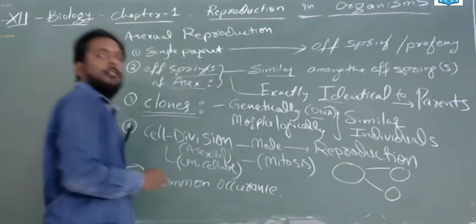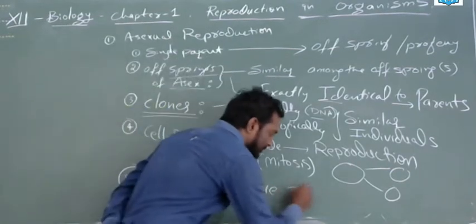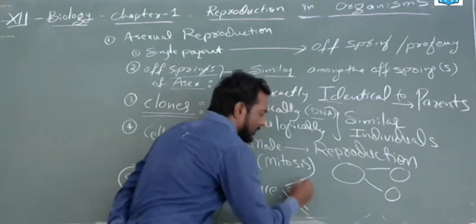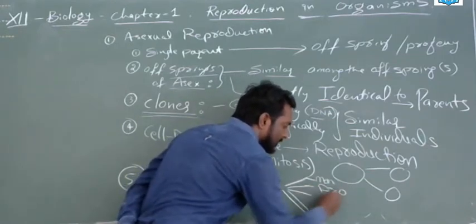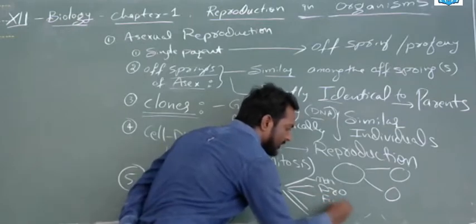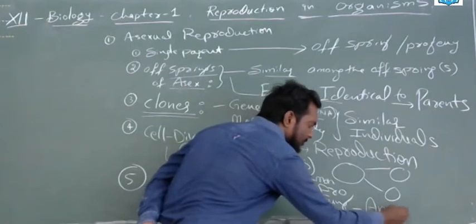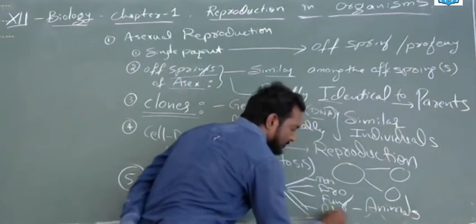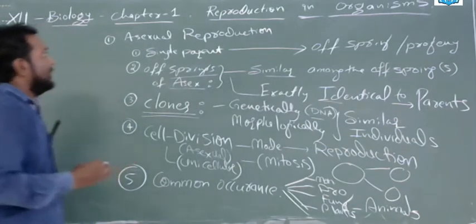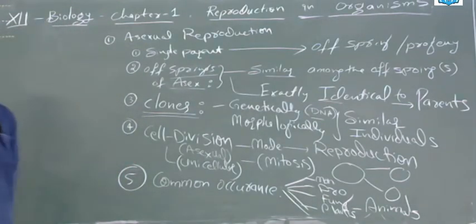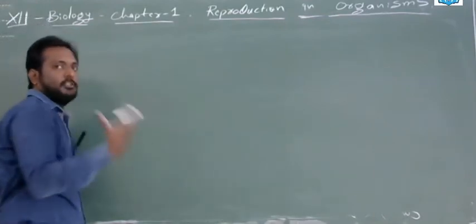In short, you can see asexual reproduction occurs in all groups, like Monera, Protista, fungi, plants and animals. So this is the introduction of asexual reproduction. Now we will see the different types of asexual reproduction.